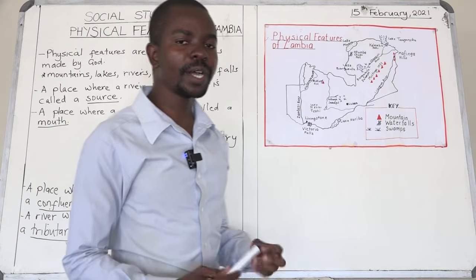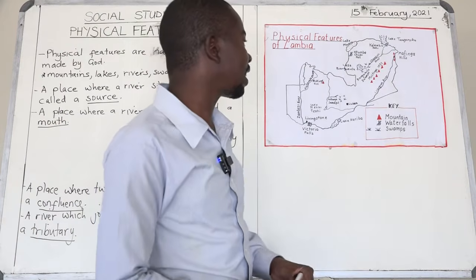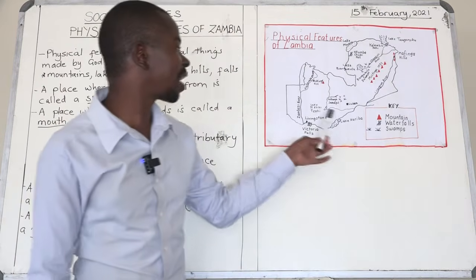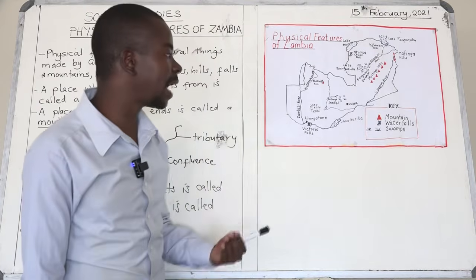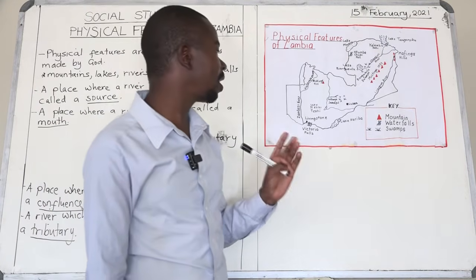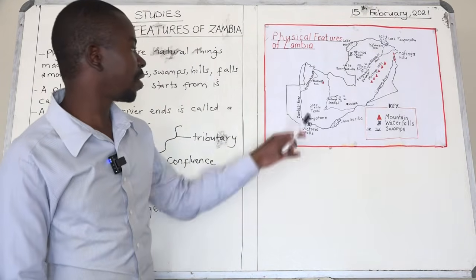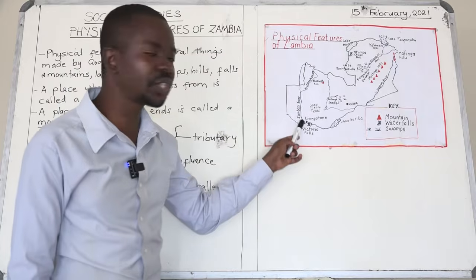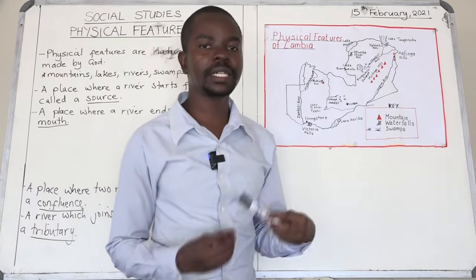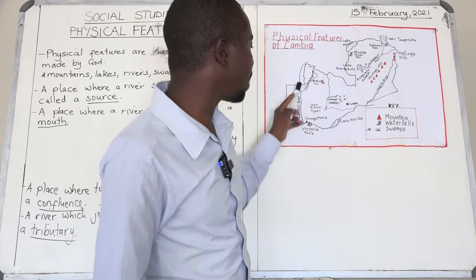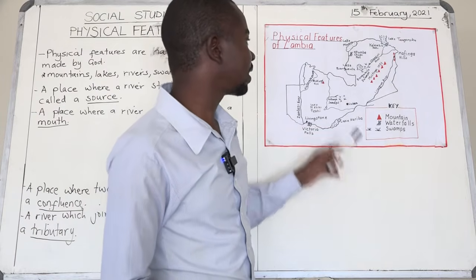Okay, so now boys and girls, you must also understand that in Zambia we have got 4 big rivers. For example, we have got the Zambezi River. The Zambezi River is the longest river in Zambia.